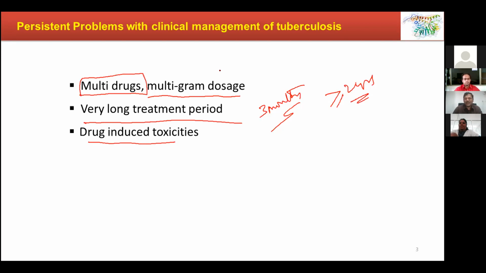Once they discontinue the therapy, the microbes that are still inside their body will become resistant. Okay, so patient non-compliance is again a major problem. So what is it that we need? Fewer drugs, less weight, a shorter treatment period, no toxicity. These are the 4 objectives that any TB drug research institute throughout the world has. These are the objectives which we pursue.